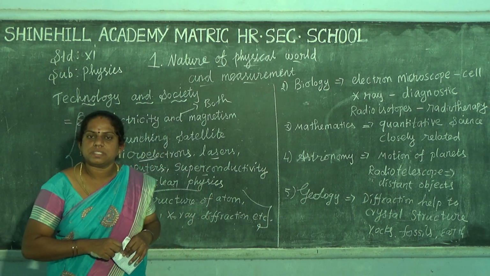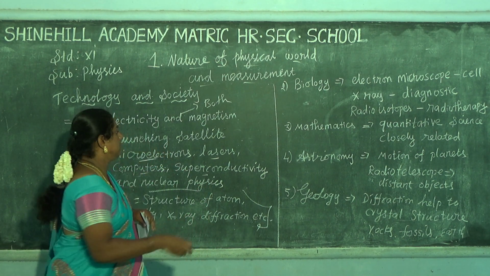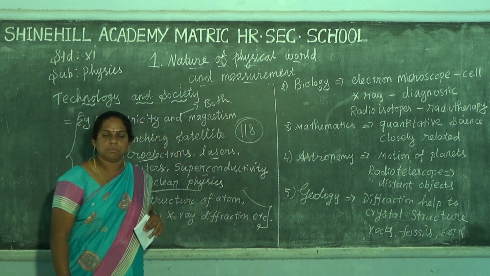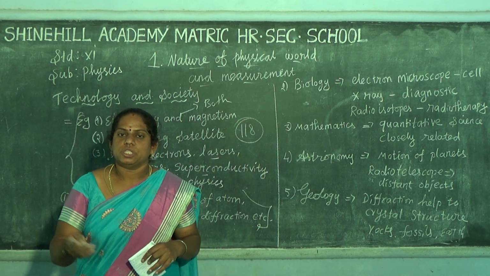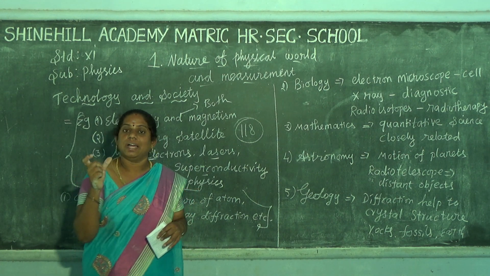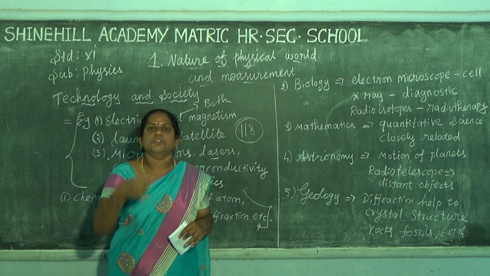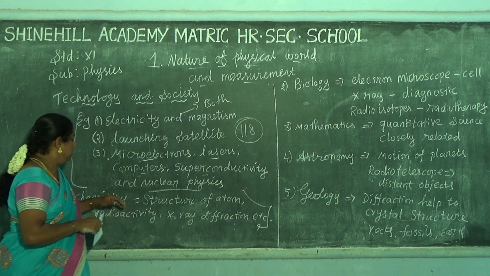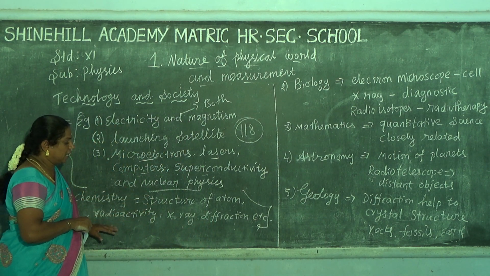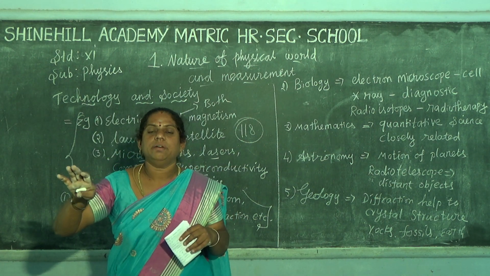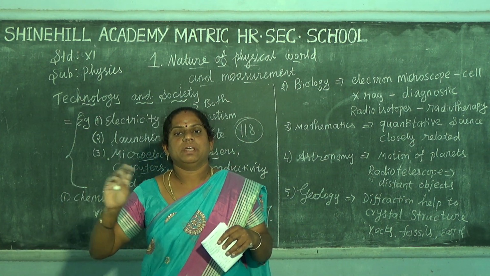How many elements are present in the periodic table? 108 elements are present in the periodic table. So the periodic table is arranged in atomic number order. So physics is used for the structure of the atom, radioactivity, X-ray diffraction. All these are used for arranging the periodic table by atomic number.